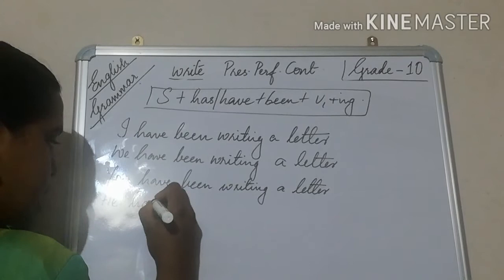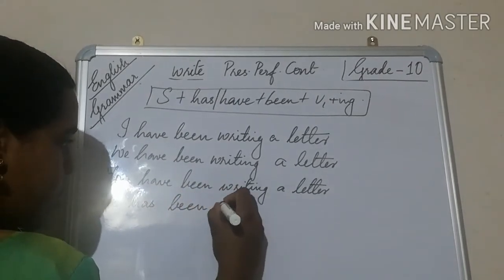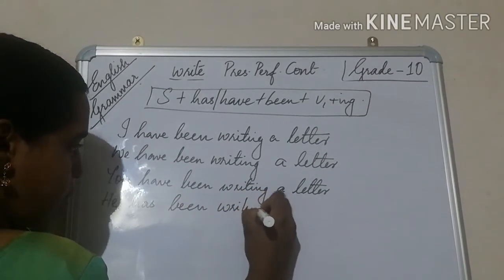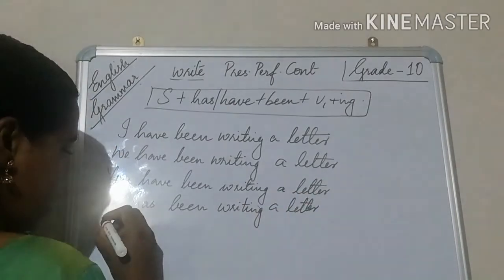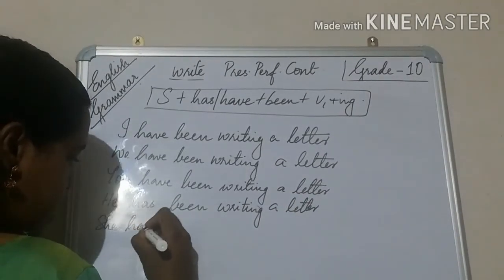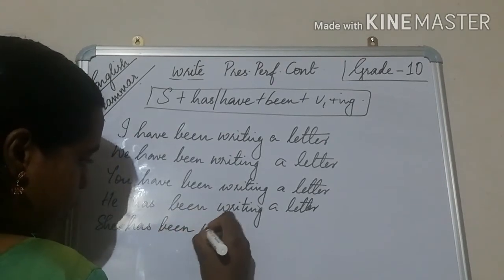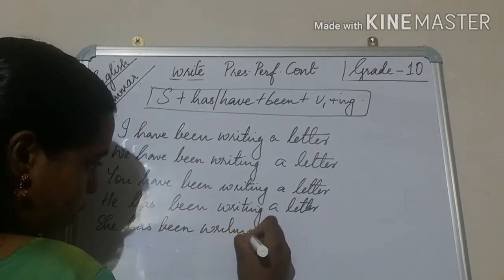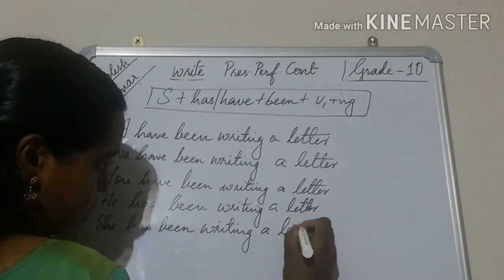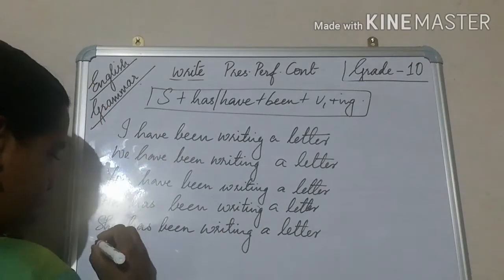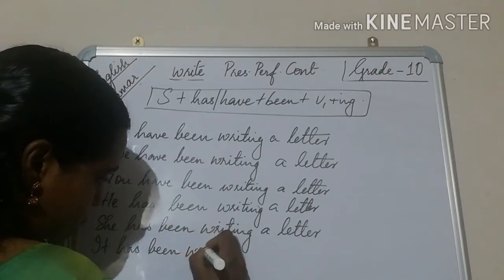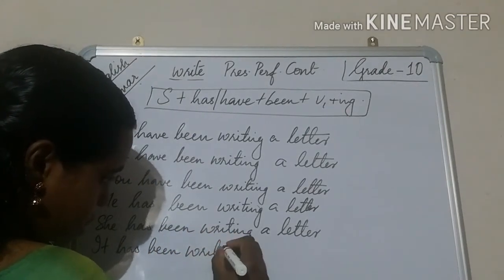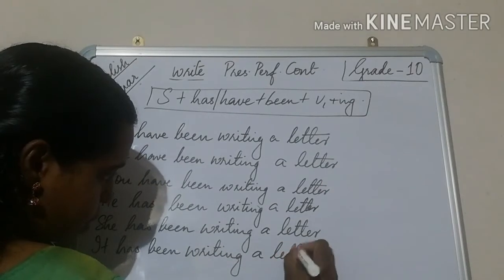He has been writing a letter. Then she has been writing a letter. It has been writing a letter.